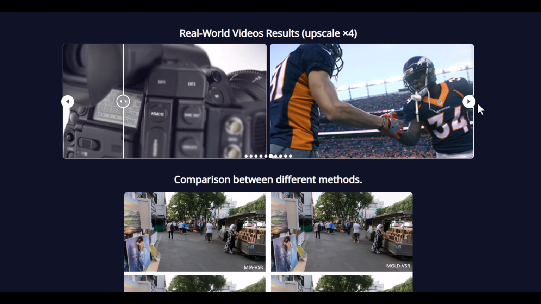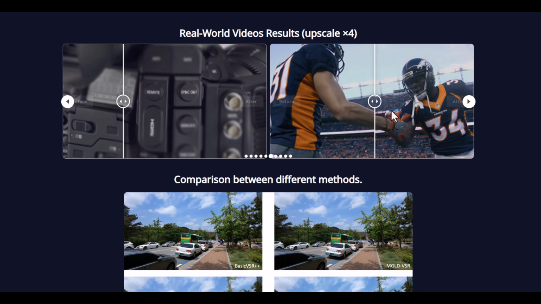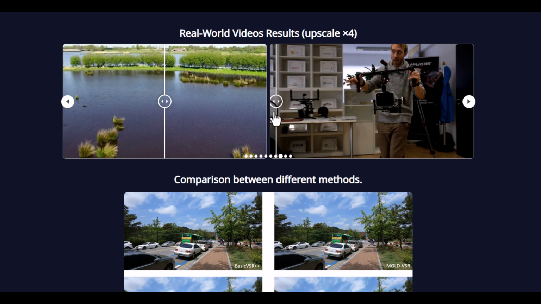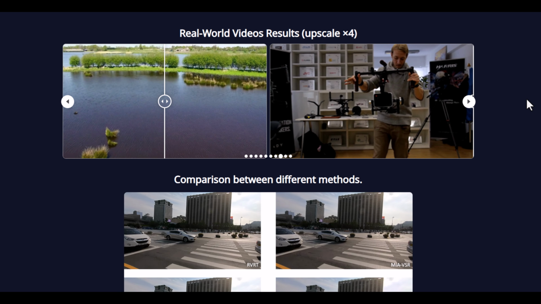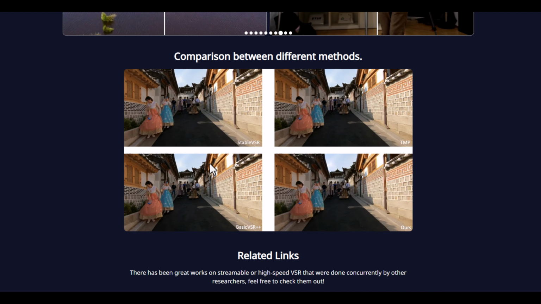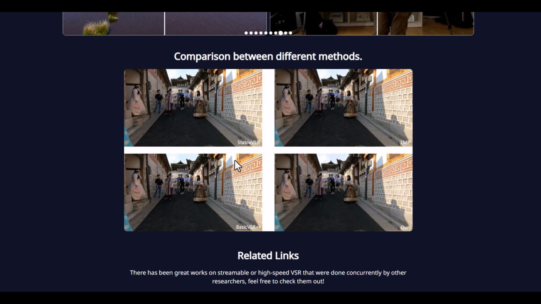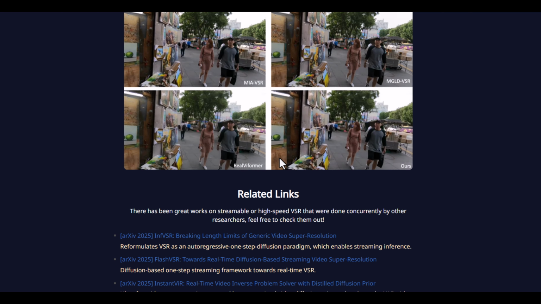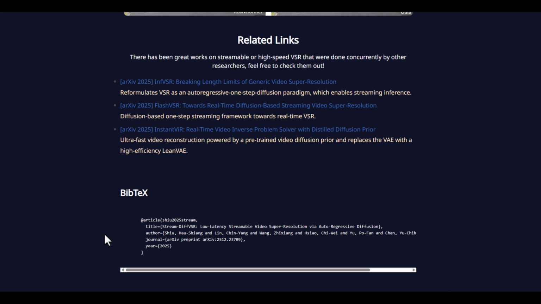A lightweight temporal-aware decoder further refines the output. It enhances fine textures while keeping motion smooth and natural. This balance between detail and consistency is critical for video quality. Together, these components allow Stream-DiffVSR to achieve low latency while maintaining strong perceptual results.